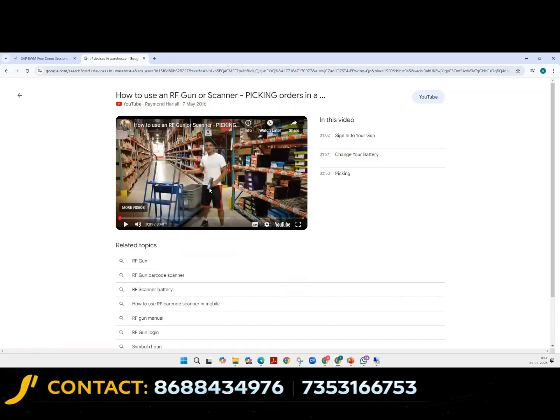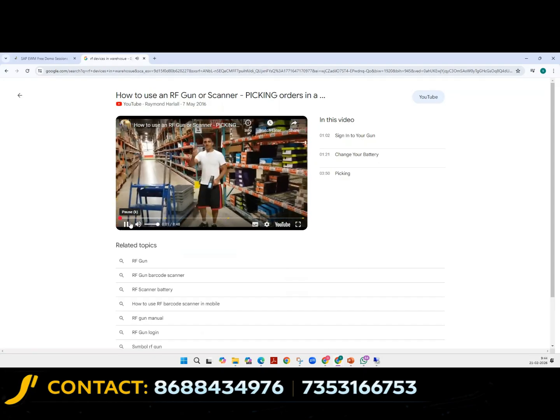So this device which he holds, what he does is, he will scan. Here there is a scanning option. He will scan the product here. He will take it and he will keep it in the basket. Okay, this is how warehouse operations happen. The complete setup which you are going to do is going to be affected here only.